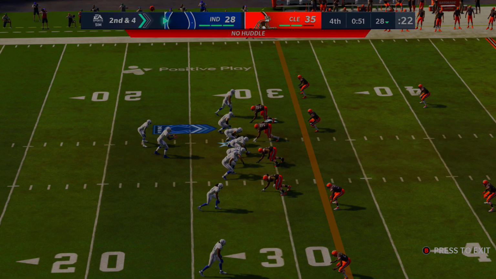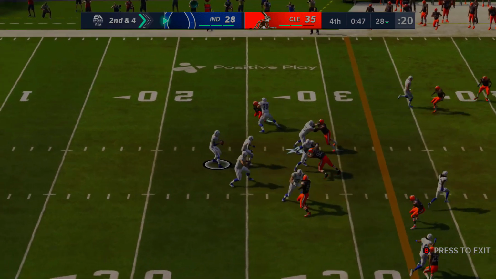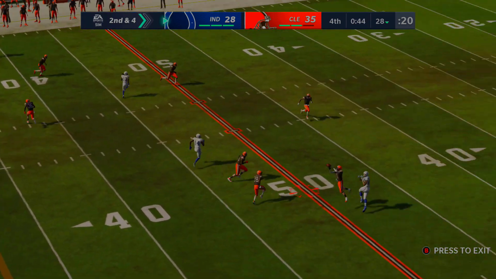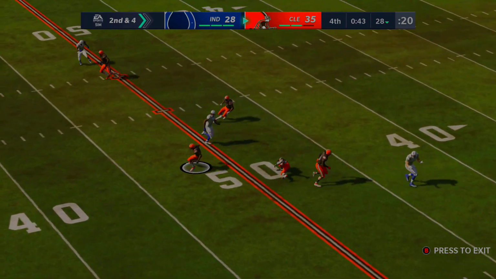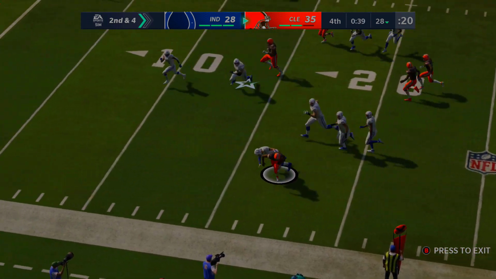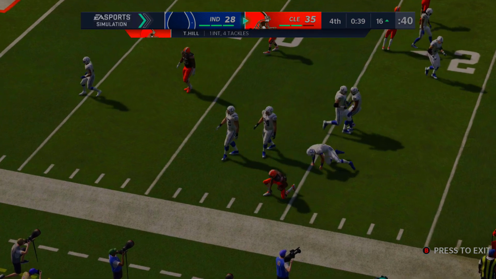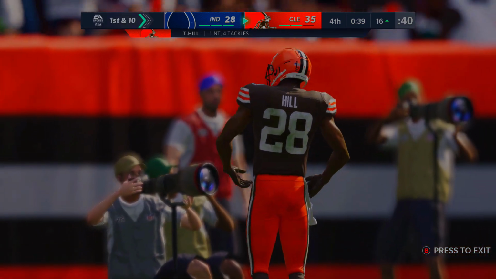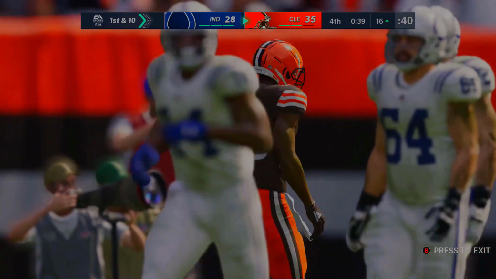Carson Wentz, 50 seconds now, 2nd down and 4. His first pass of the drive. They run the first one, and he's going to look for a play action. And this one's ricocheted by a Cleveland Brown to the hands of a different defender, and a return back taken down by Carson Wentz at the 16-yard line. That is Troy Hill, the interception. But who batted that one into his hands?